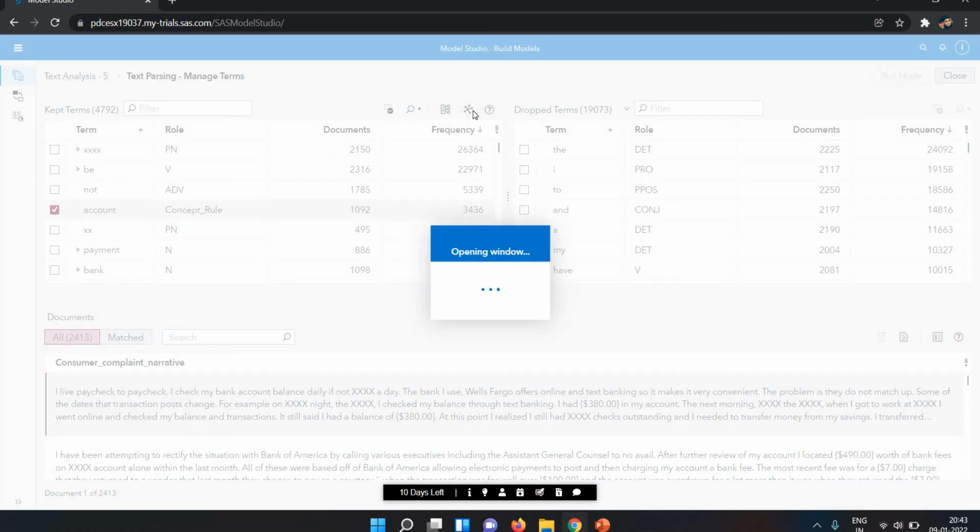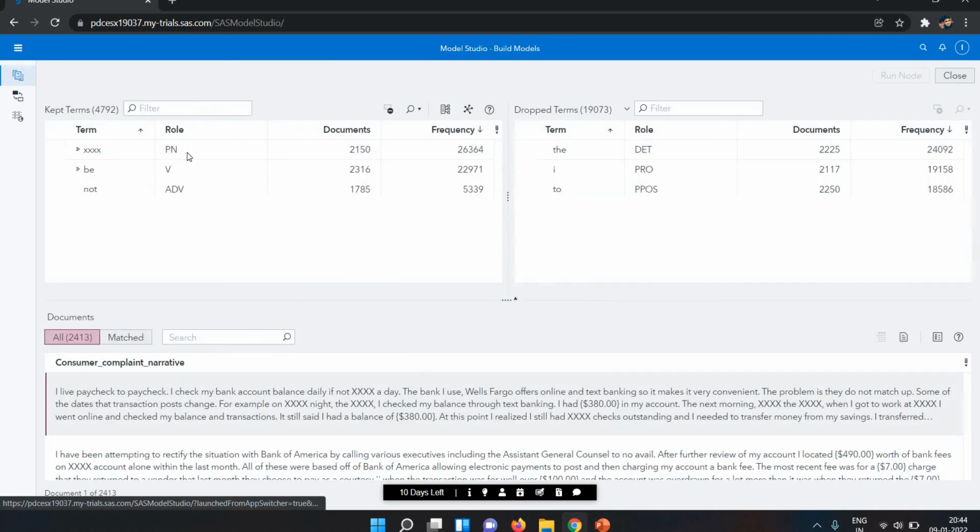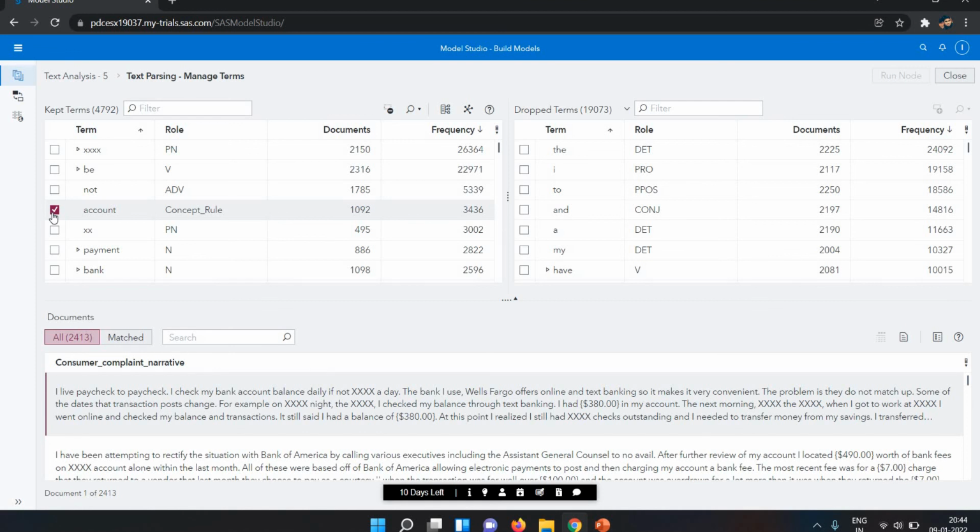Now they will show us one map here related to the account. Related to the account we have deposit, bank account, checking, current accounts, access account, debit, close, deposit, check, change, deposit, credit. So all the related keywords related to the account will be shown in the tree map, sorry, term map. So this is how we are seeing the term map.